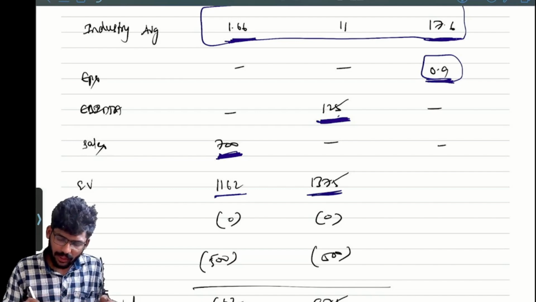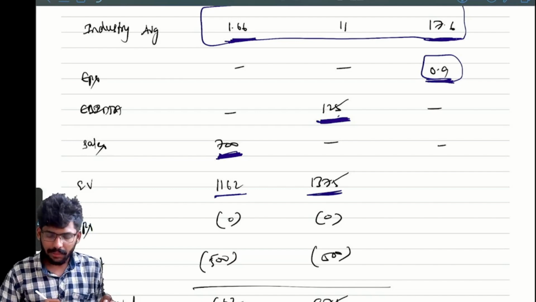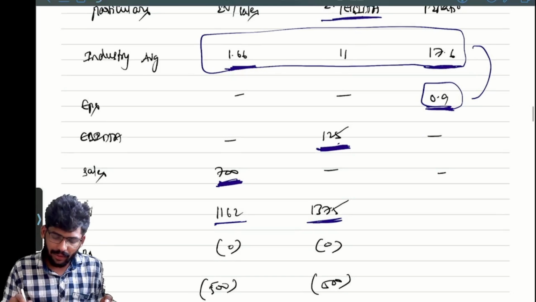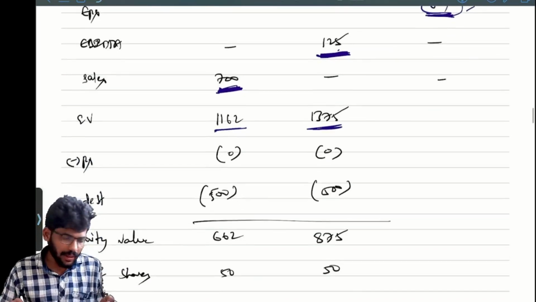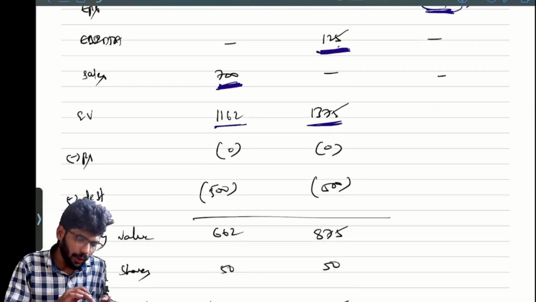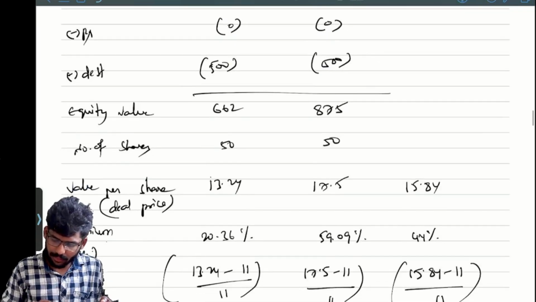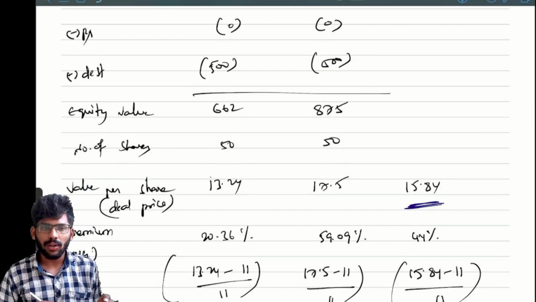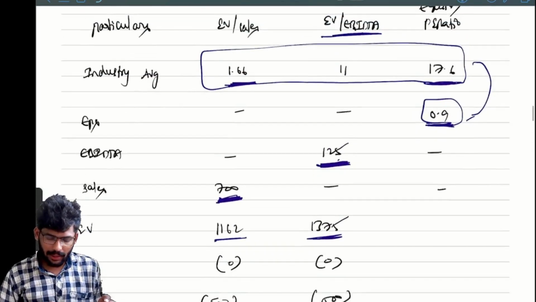How much? 1375. Then you will get the enterprise value. For the first two cases we can calculate the enterprise value, but for the third we cannot. Directly we will get the market price: industry average PE into EPS, 17.6 into 0.9, which is 15.84. This is the market price, the value per share. Correct or not? Yes or no? Tell me.